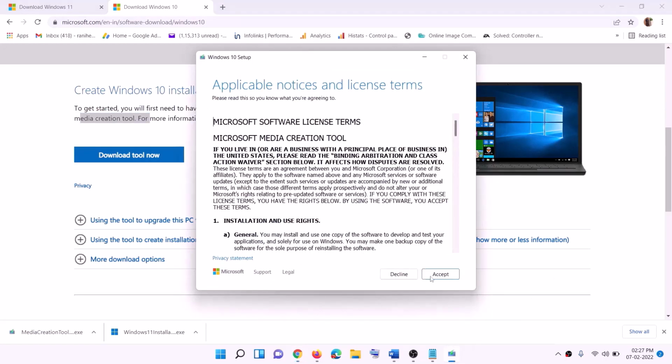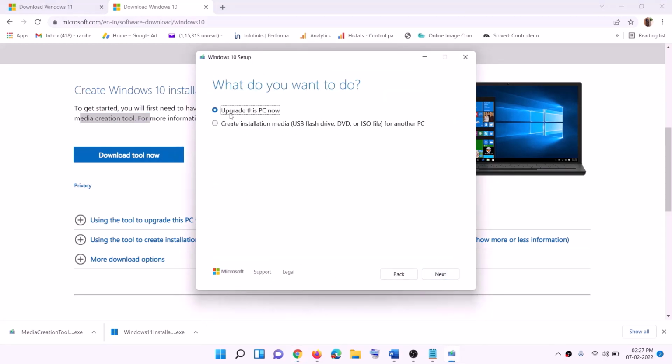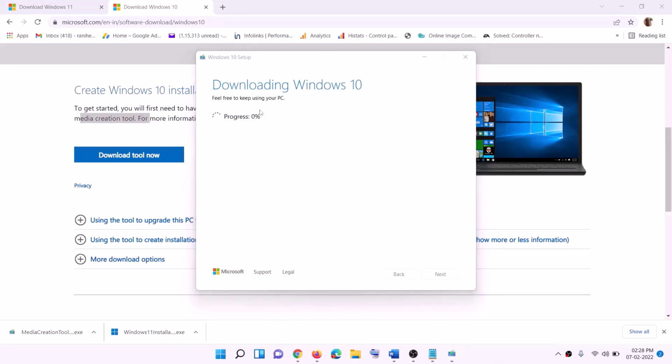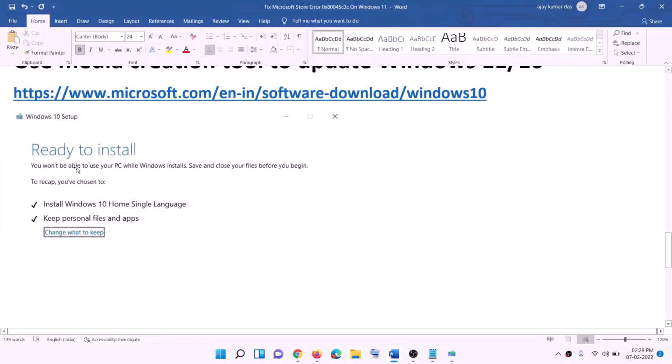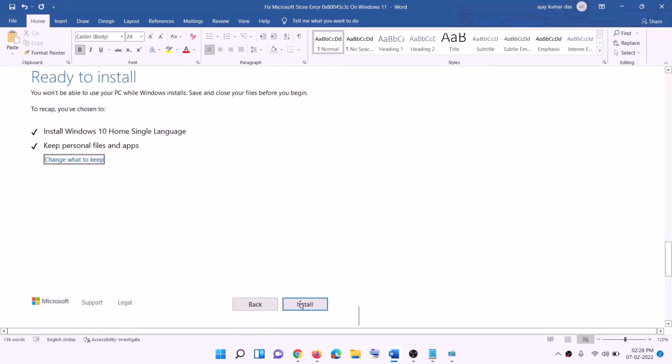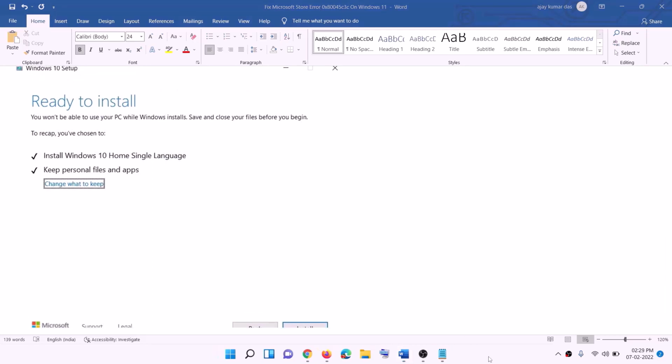Then you will see the screen. Click on Accept. By default, Upgrade this PC now would be selected. Click on Next. It will start downloading Windows 10 along with the latest update. This process will take some time. Once the download is complete, before the installation, you will see the screen which says Ready to install, and by default the option to keep personal files and apps would be checked. When this is checked, you will not lose any data on the computer. Click on Install, and once the installation is complete, log into your computer.